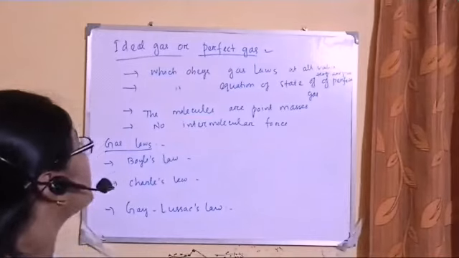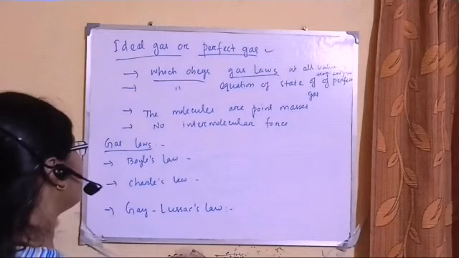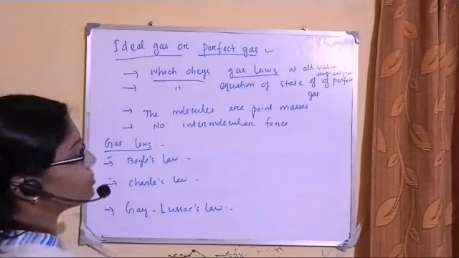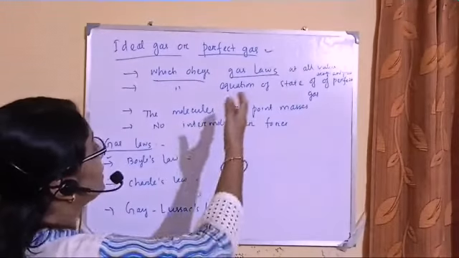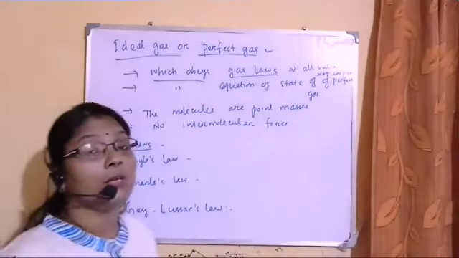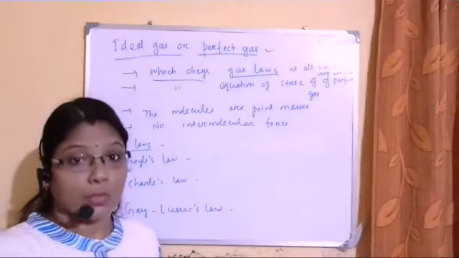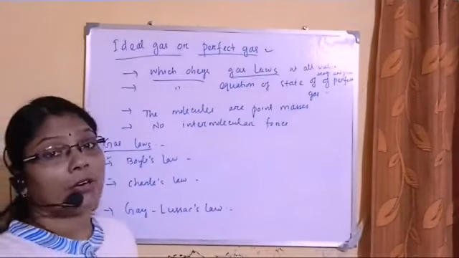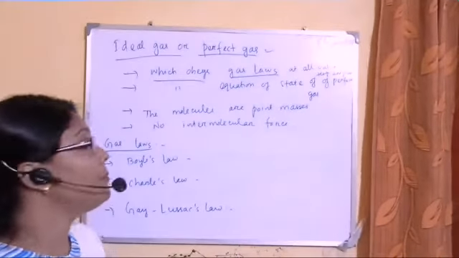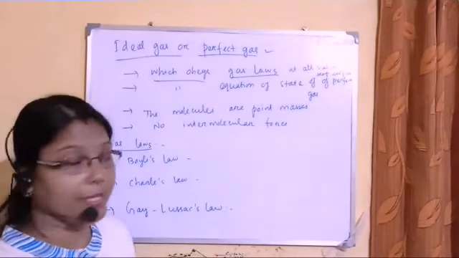First, the gases which obey the gas laws. What are the gas laws? That is Boyle's law, Charles law and Gay-Lussac's law. If a gas obeys these gas laws at all values of temperature and pressure, then we can say it is an ideal or perfect gas. But the real gases like hydrogen, oxygen, nitrogen will not follow all these laws at all temperatures and pressures. So under certain conditions we consider these real gases as perfect gases.